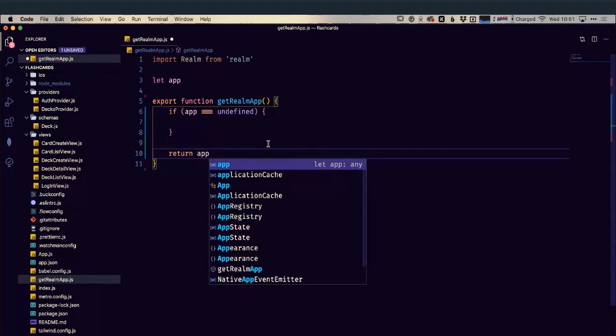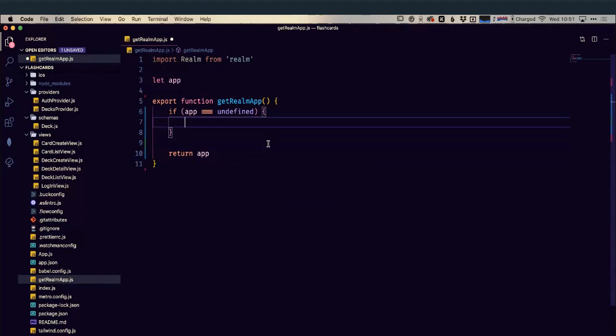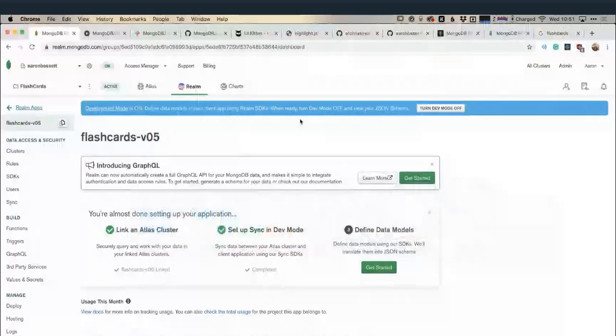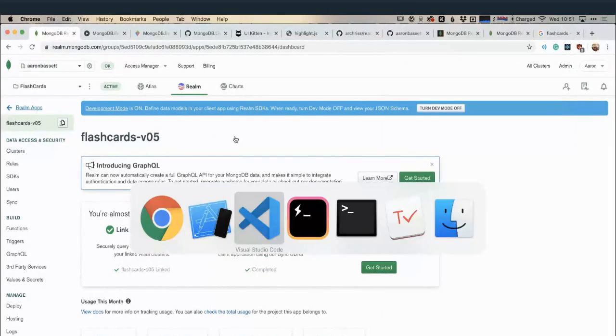So if this function's already been called, we already have a reference to realm, then we can just return that. So the first thing it's going to need is that app ID that I mentioned briefly there. So let's pop back to our browser, and I can grab this app ID here. So this is going to be a reference to my realm application.